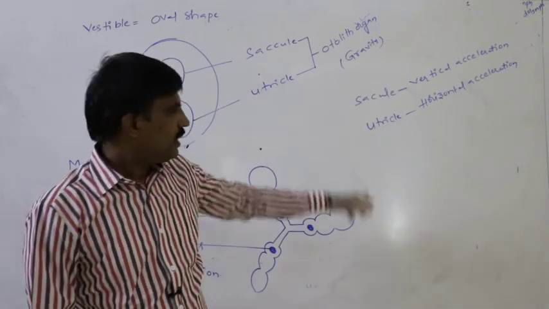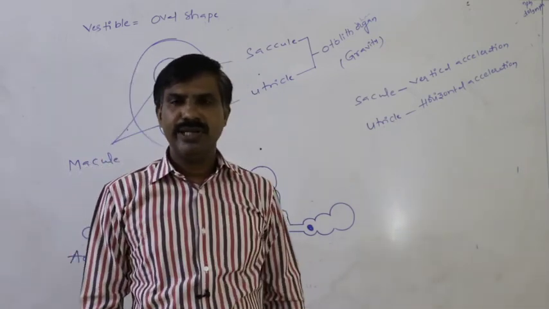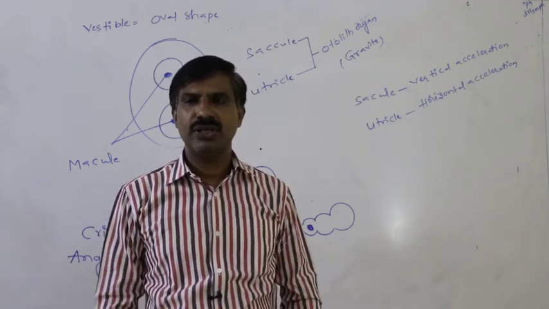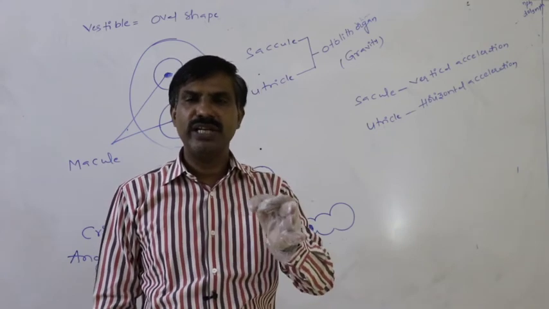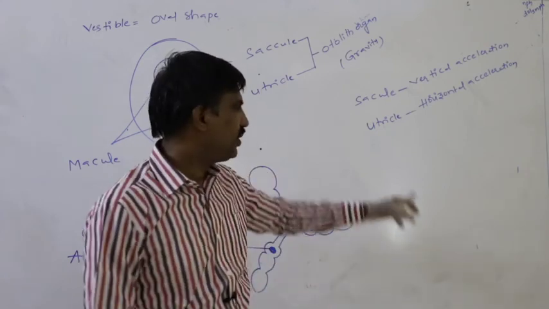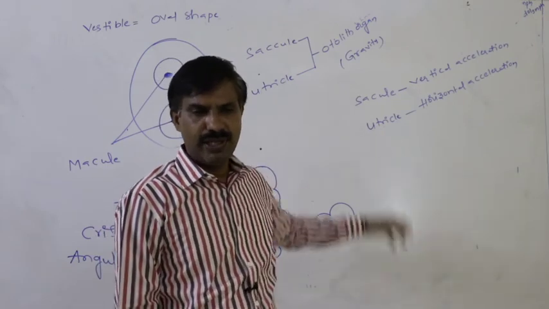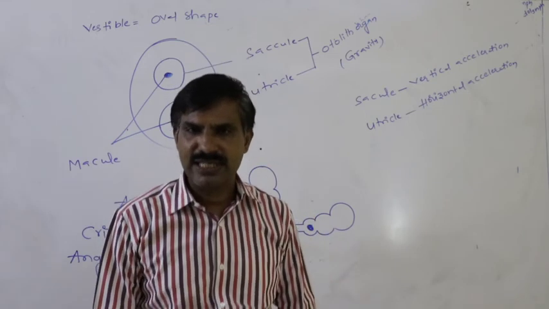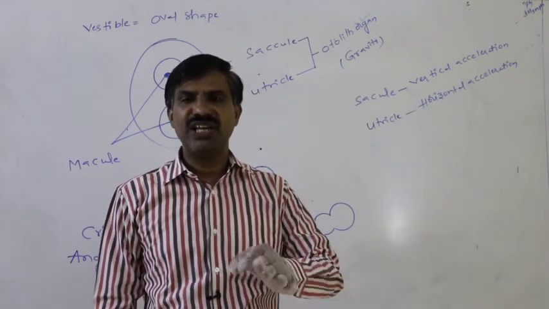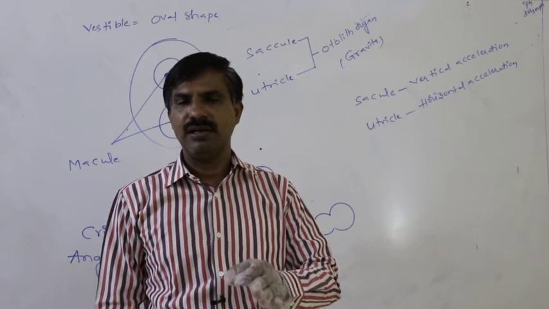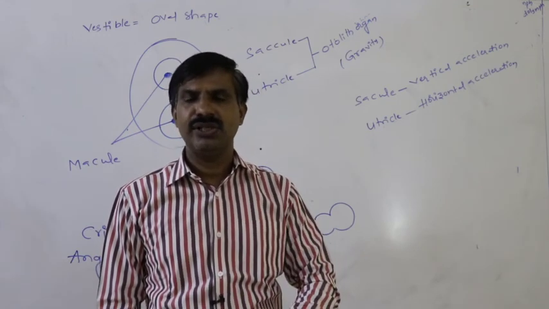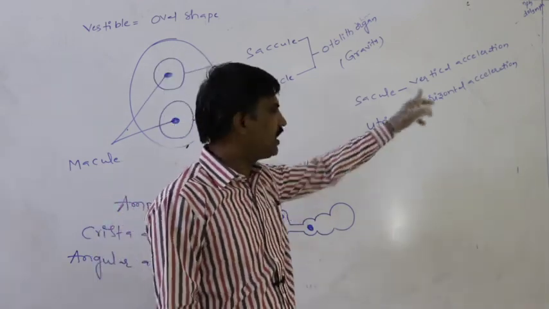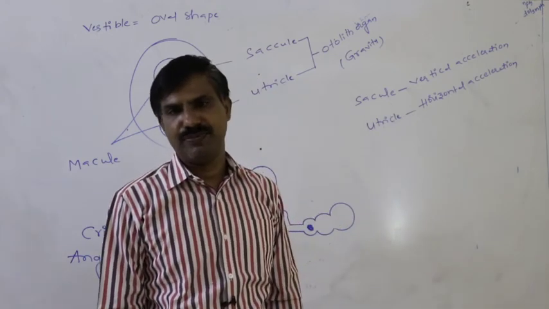The second one is that if we sit in a car and drive, to maintain the erect position of the body, the utricle is useful. If we are sitting at an angle and travel either in a car, bus or train, to maintain the erect position of the body, the utricle is useful; that is horizontal acceleration.